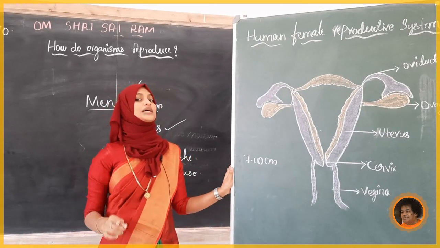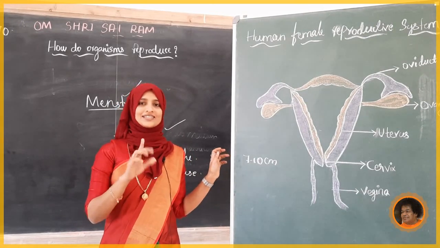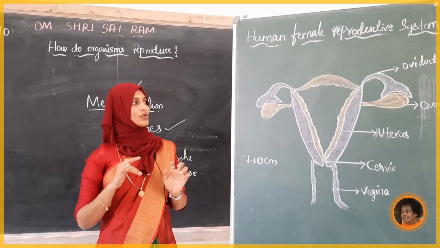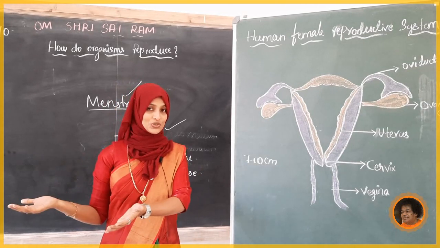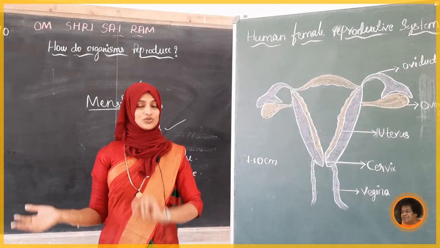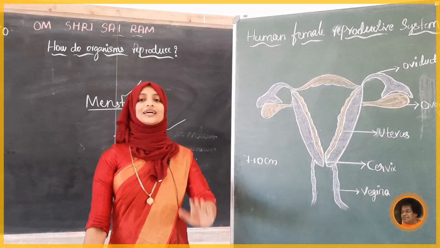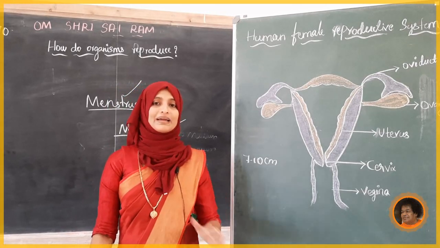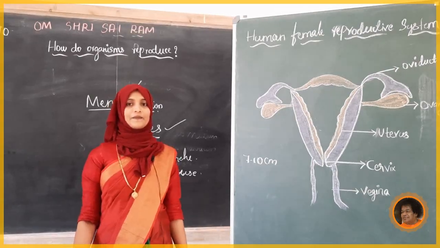So, we come to know what happens if the egg is not fertilized inside the oviduct. What will happen next? It leads to menstruation. So, we got two terms, ovulation and menstruation. Keep these two terms in your mind. Okay, next, we have completed the male reproductive system and the female reproductive system.